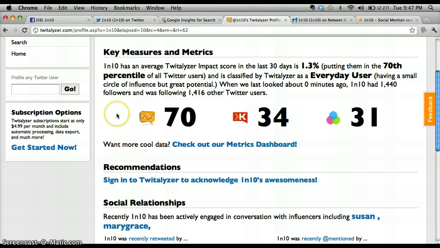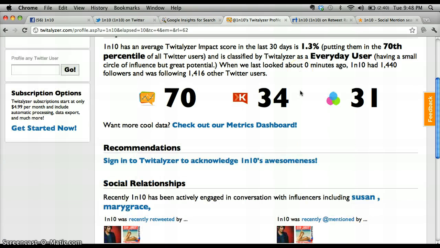It also gives you a great recommendation, saying that there is a small circle of influence that has great potential. So if you make more conversation with other organizations, retweet them, at them, or like, or just find their fans and mention them, that will increase your influence.